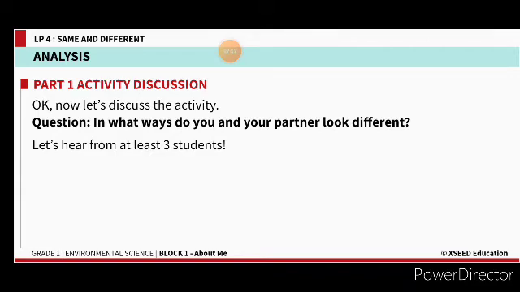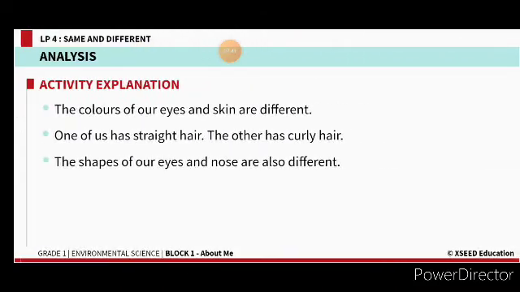So in your rough book, for today's activity, write the topic EVS and one similarity between you and your friend, and one difference from your friend. You can write how many eyes you have, how many eyebrows you both have. Similarity means how it is the same. Difference means how are you both different, what type of hair, long hair, short hair, like that. You think and you can complete it, children. Yes.